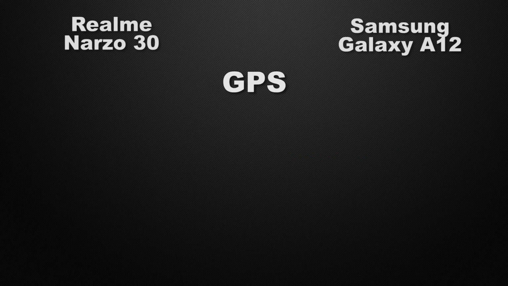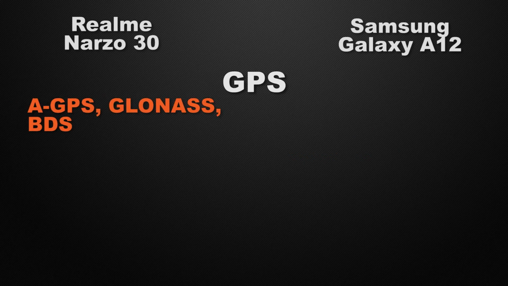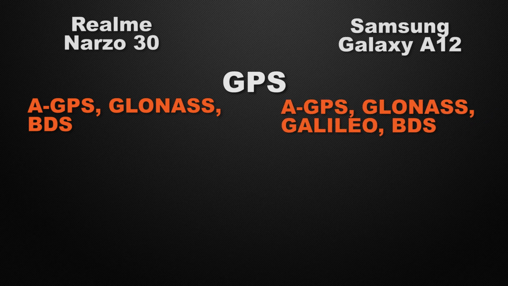Let's talk about the positioning chips in the devices. Narzo 30 has AGPS, GLONASS and BDS, whereas A12 has AGPS, GLONASS, Galileo and BDS. So the winner here is A12 because it has the Galileo chip.